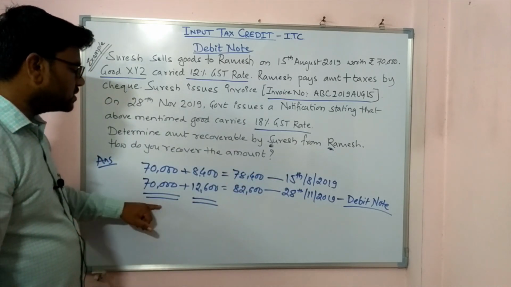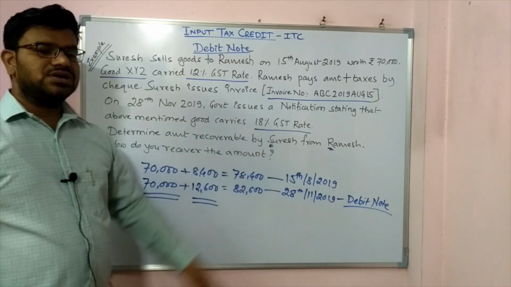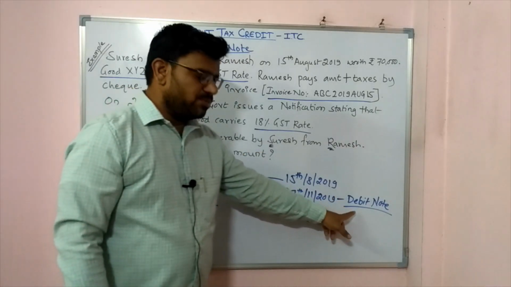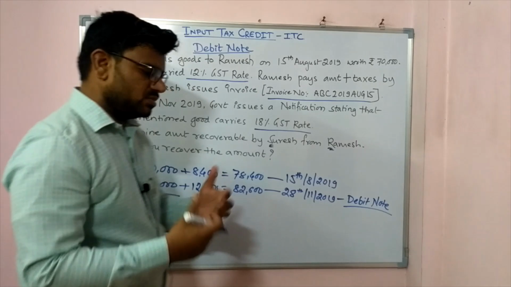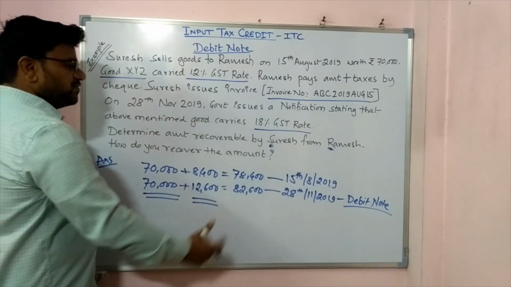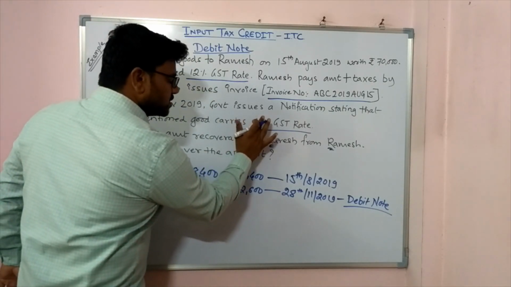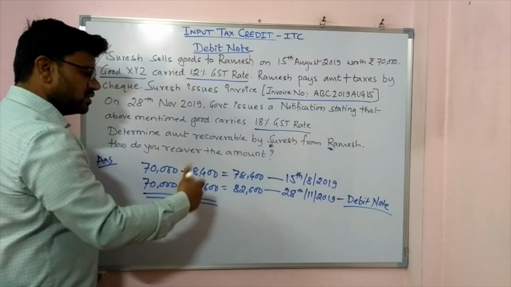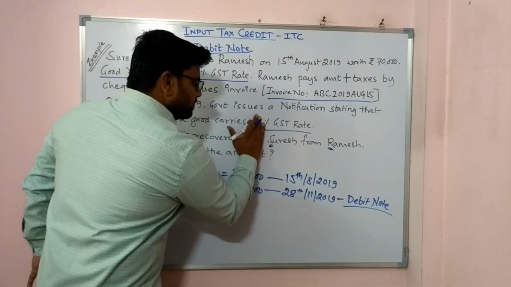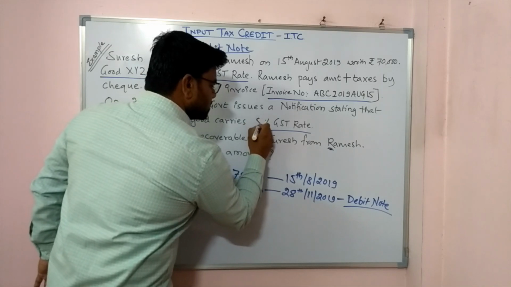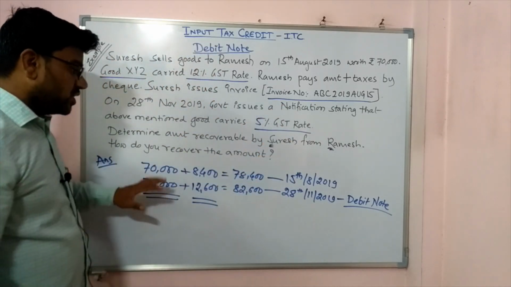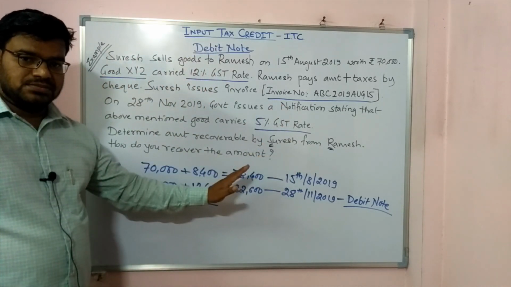These are the only two cases. There is no third case. Now if you have understood this example, I will go ahead. If this rate was 5%, then a credit note will be issued, right?